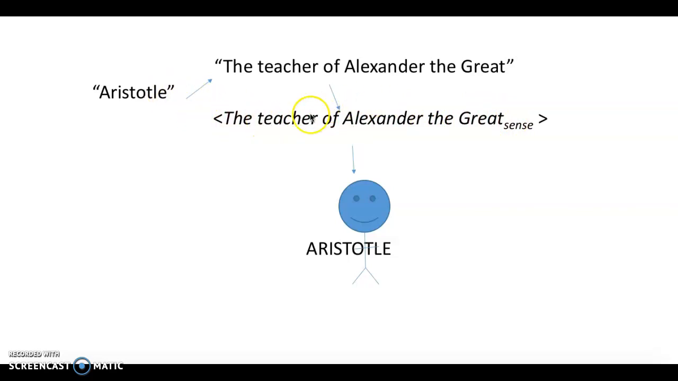And it is in virtue of this sense that Aristotle, the person, is the referent of the name Aristotle. Why? Because Aristotle, the person, is the one and only individual that satisfies this description. So again, the senses of names are not linguistic entities. They are different types of entities. They are the meanings of linguistic entities. One way of thinking of senses is, again, they are qualitative representations of objects out in the world.